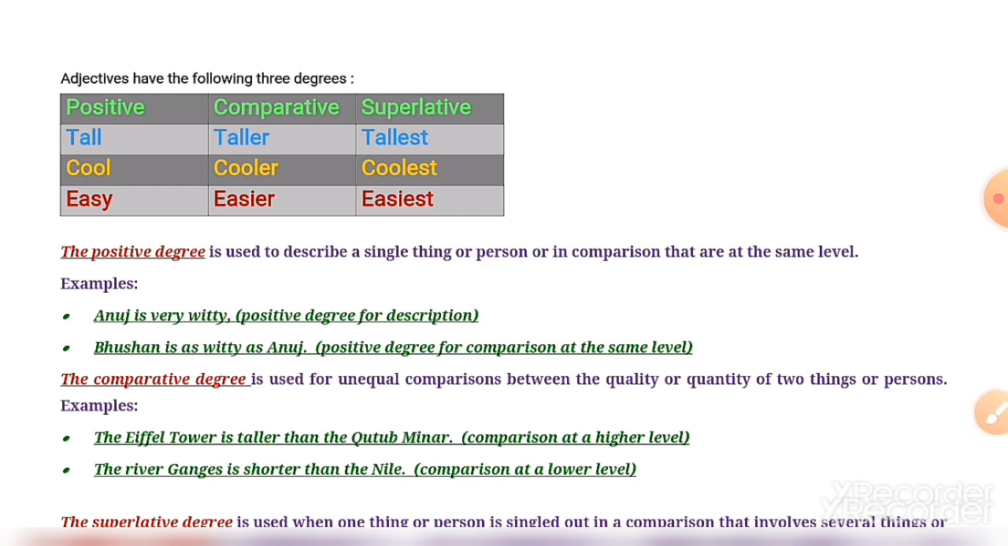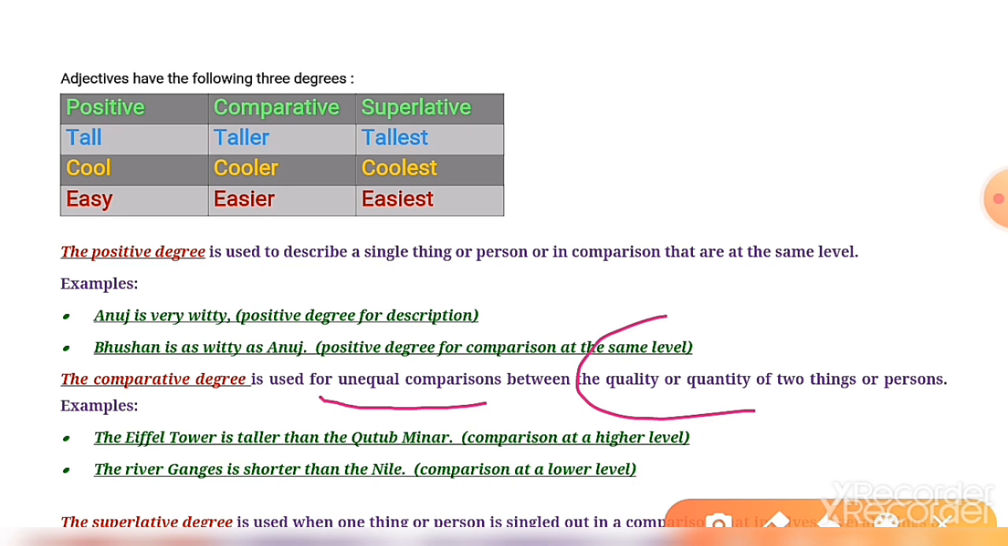So children, the comparative degree is used for unequal comparison. Here the comparison is not equal, it is unequal. That is between the quality or quantity of 2 persons or things. It is very clear, if we are going to make a comparison, we need at least 2 persons or things. Okay, so let us see how unequal comparison is used in the comparative degree.